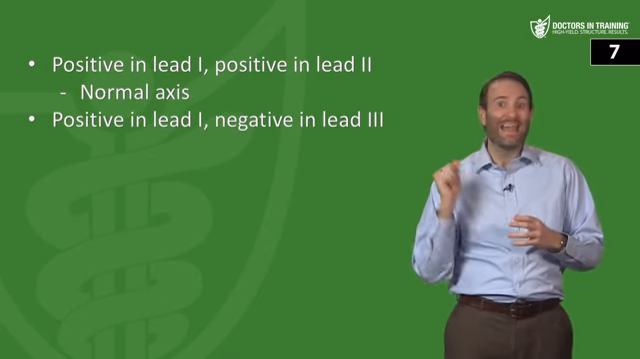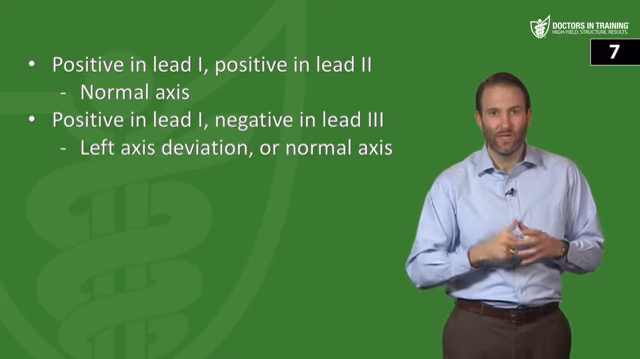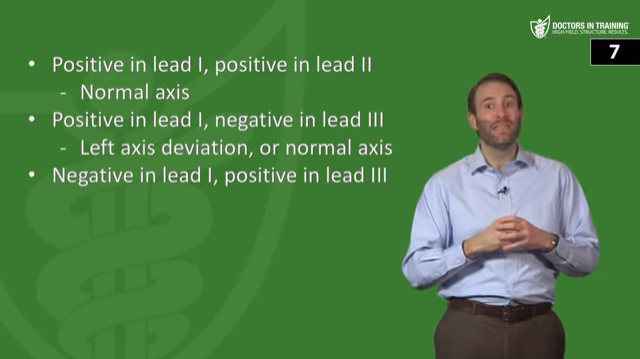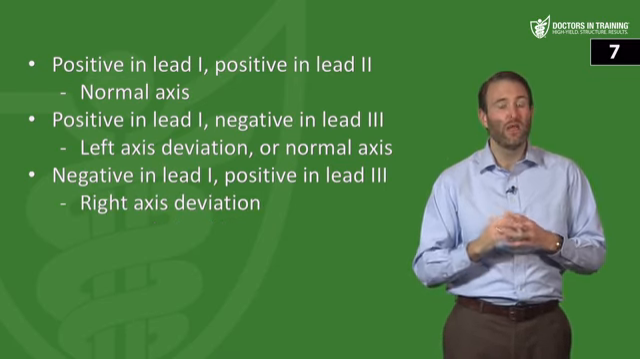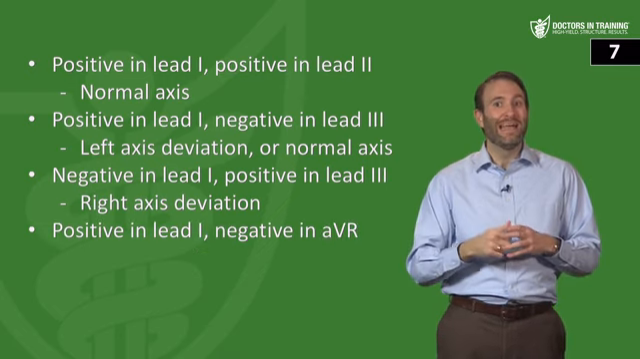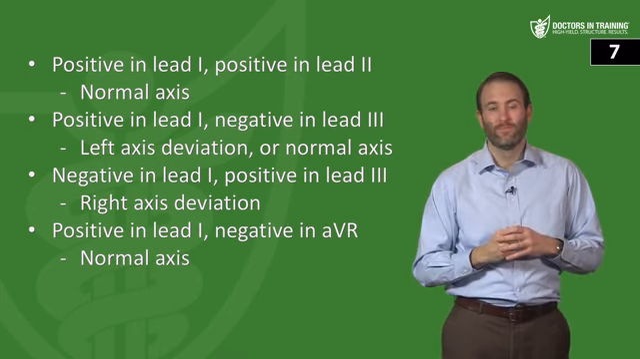Positive in lead 1, negative in lead 3. That's probably going to be left axis deviation. Next, we have negative in lead 1, positive in lead 3. That's probably going to mean right axis deviation. And then we have positive in lead 1, negative in AVR. That's still going to be another normal axis.